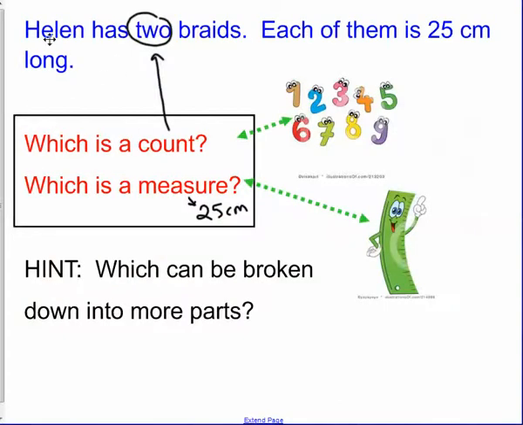So I told you Helen has 2 braids. Each of them is 25 centimeters long, which is a count and which is a measure. And most of you knew that 2 was a count. You showed me in your fingers. The counting unit is braids, but 2 is the count, and the measure is the 25 centimeters, which you could break down into smaller parts.